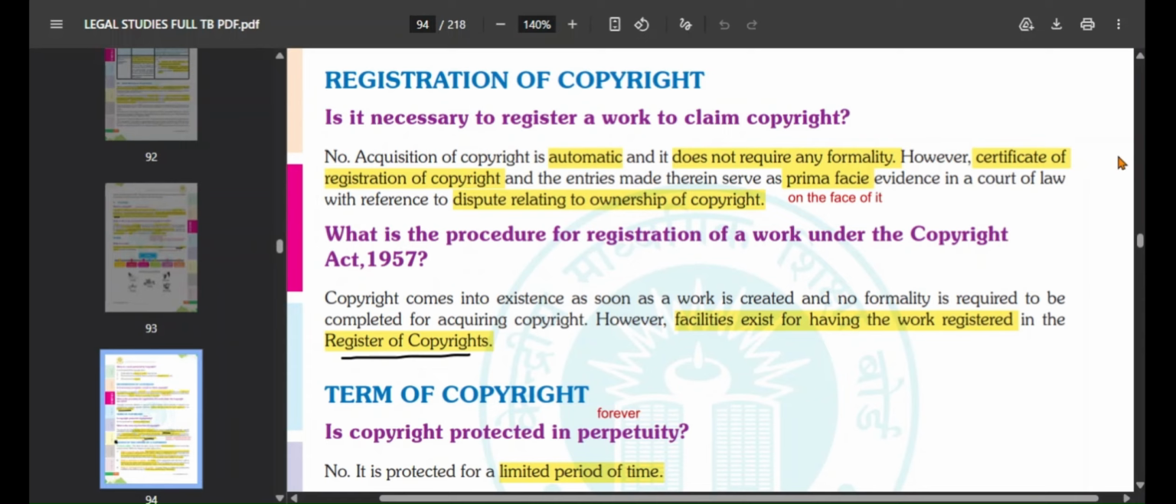However, same thing what we saw here, facilities exist for having the work registered in the Registrar of Copyrights. There are facilities that are there so that you can get your work registered in the Registrar of Copyrights.